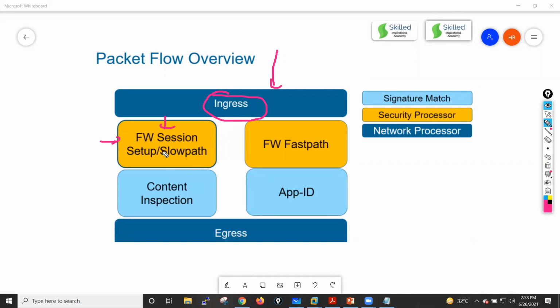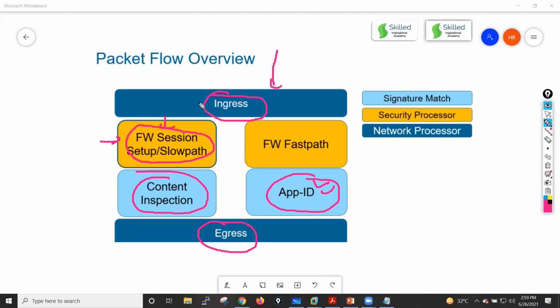Now when this connection setup state has been completed, your packet goes for application identification, where App-ID happens, and after that your packet goes for content inspection. When content inspection has been completed, then your packet goes for the egress process. So this is your first thing, then second, then third, then fourth, then fifth.